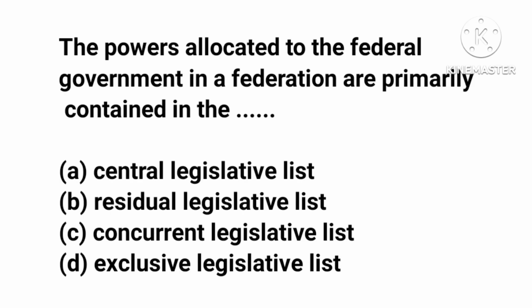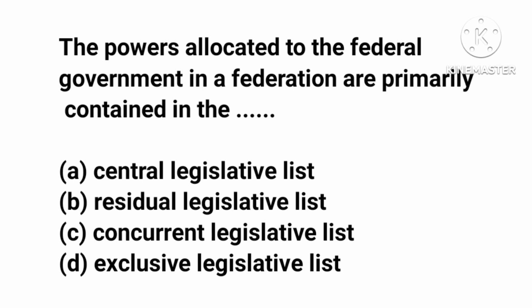Now let's move to the next question. The powers allocated to the federal government in a federation are primarily contained in, we have option A, central legislative list; B, residual legislative list; C, concurrent legislative list; and D, exclusive legislative list.